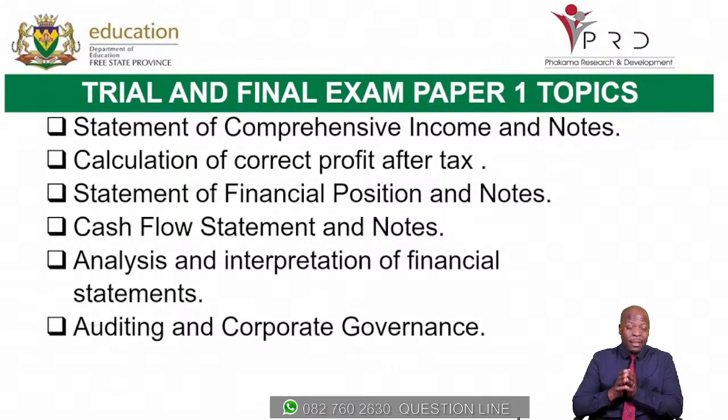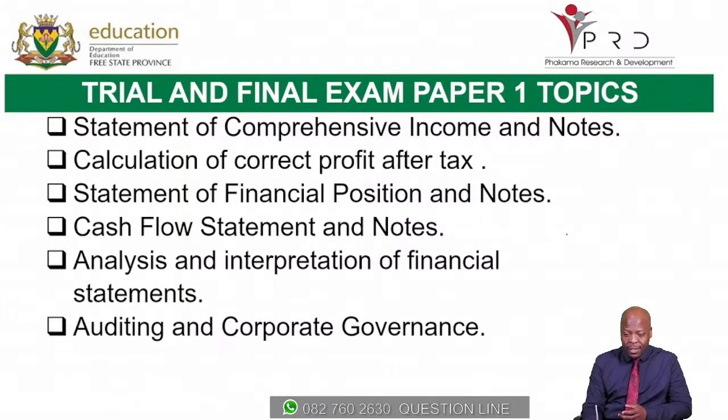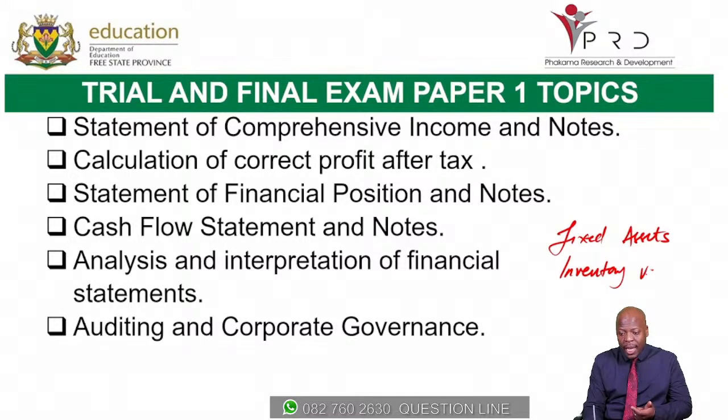But remember, the examiner can as well bring in certain topics such as your fixed assets. Your fixed assets can also be in both paper one and paper two, as well as your inventory valuation. Your inventory valuation can also be made part of your paper one.